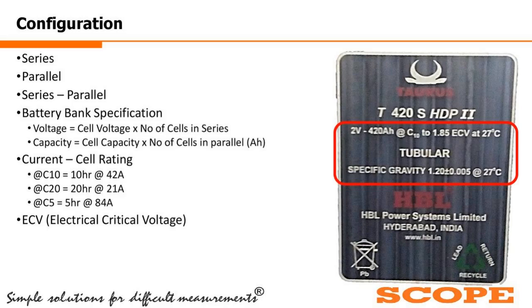ECV, the electrical critical voltage, is the voltage beyond which the cell will go into the deep discharge mode. So this is very essential while you are doing the battery discharging test. It is a very important parameter for that test.